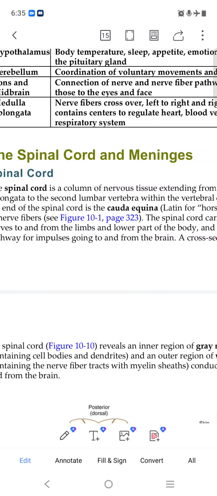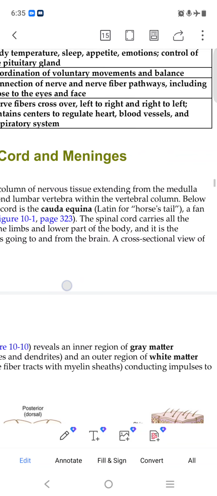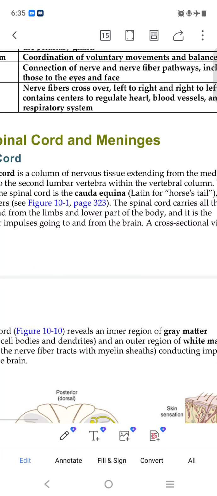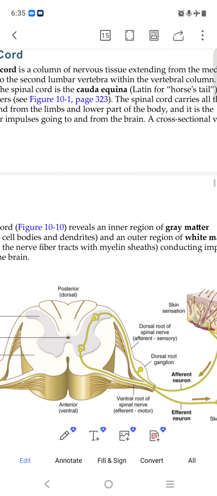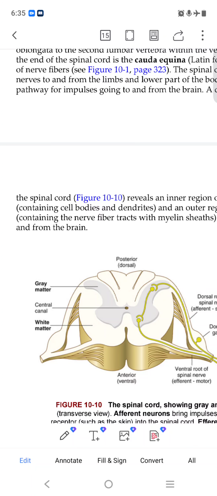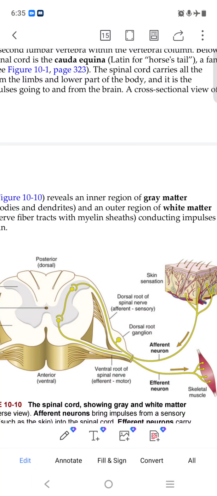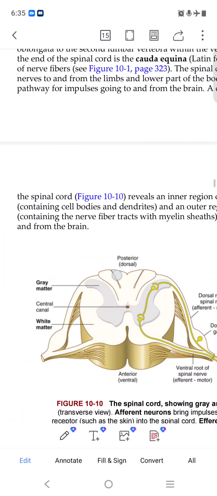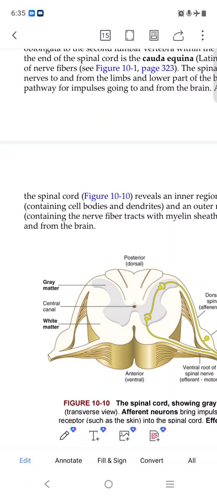It is the last part of the spinal cord. A section of the spinal cord reveals an inner region of gray matter containing cell bodies and dendrites, and an outer region of white matter containing the nerve fibers.